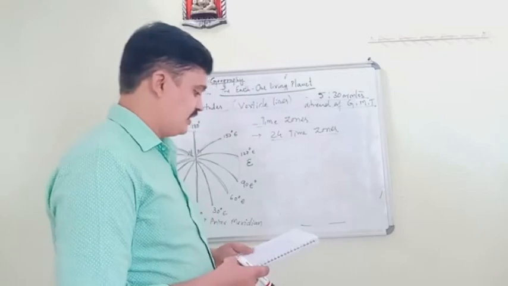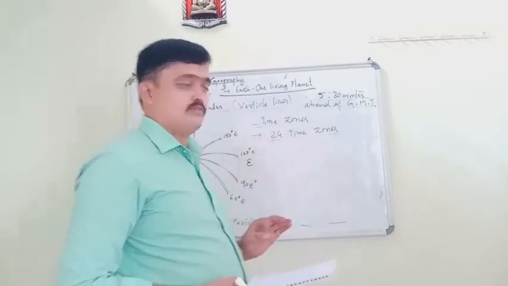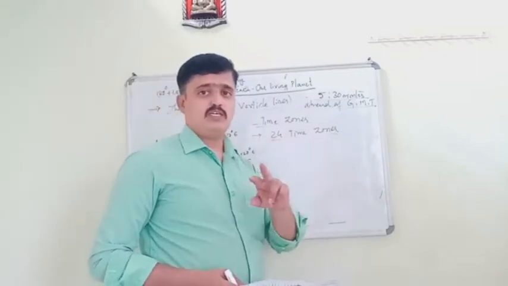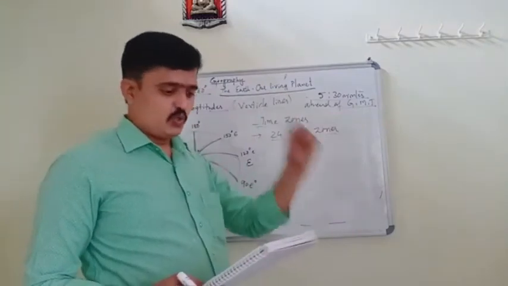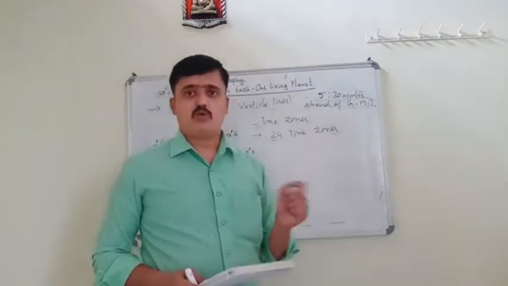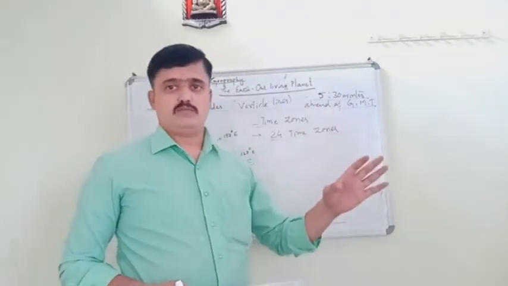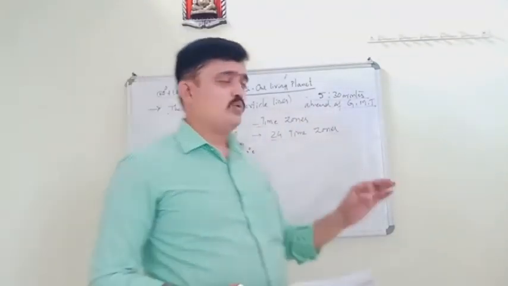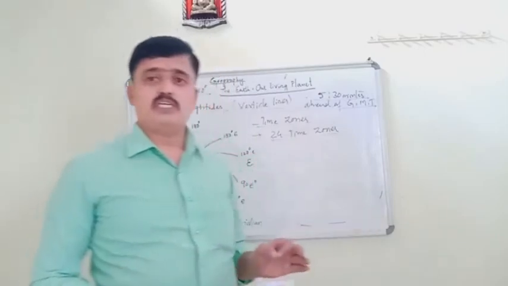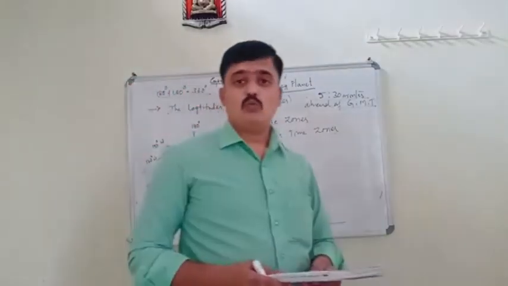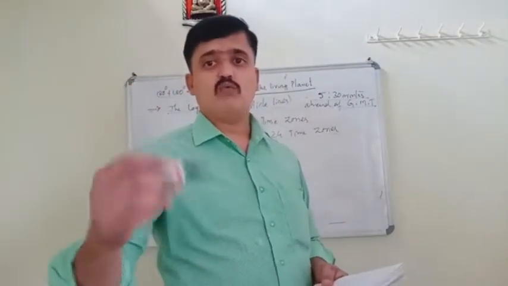The time in each zone differs. Each time zone differs from the other by only 1 hour.